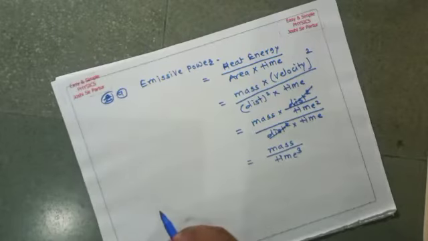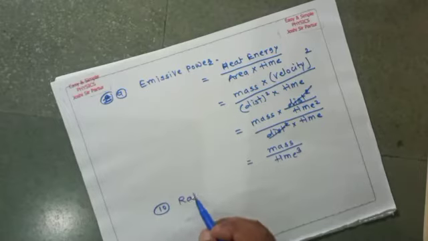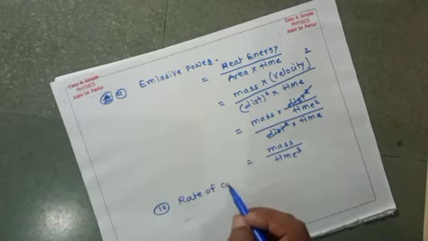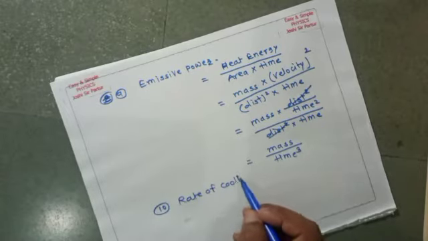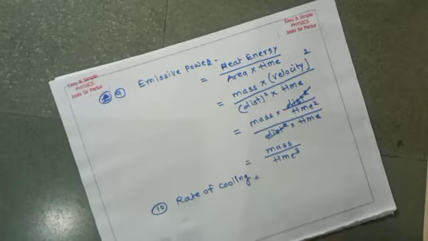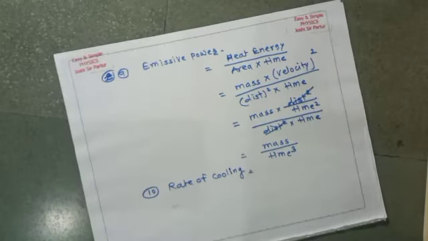Another physical quantity we will see is rate of cooling. We know that when a body is hot and is kept at room temperature, or when a body is heated and then kept at room temperature, the heat is stopped.